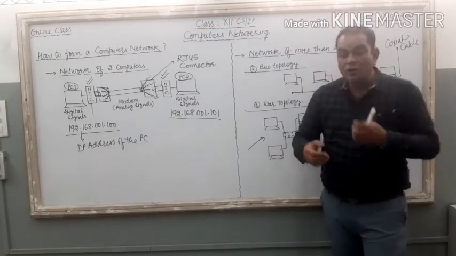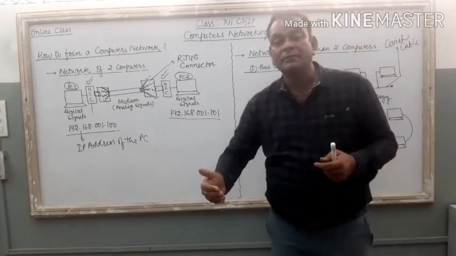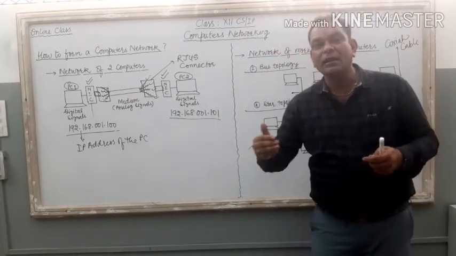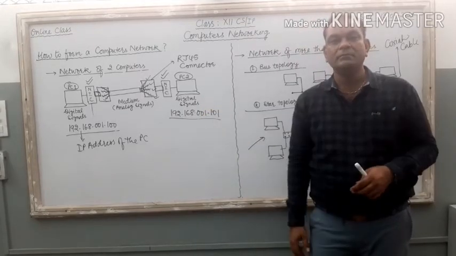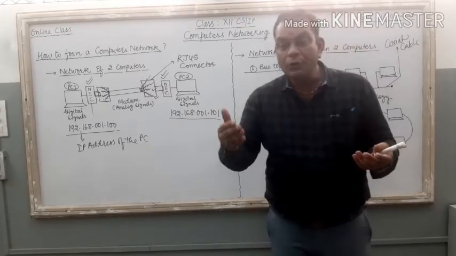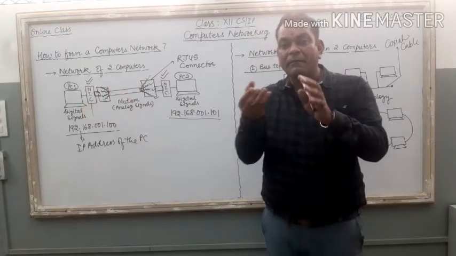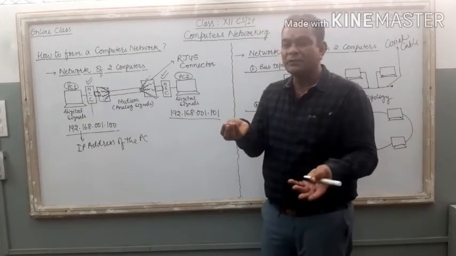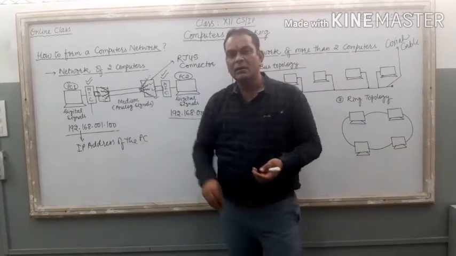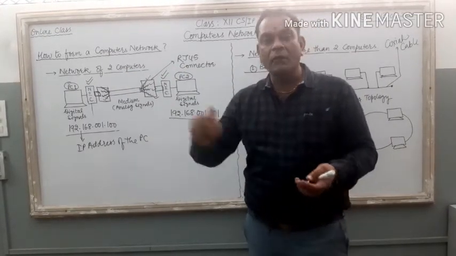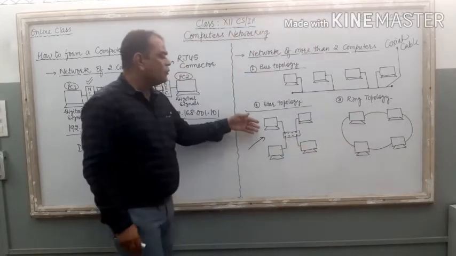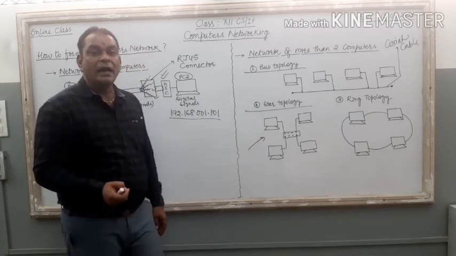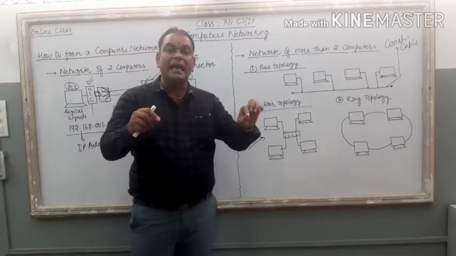Now the question is changed. If I say you just connect 7 table fans in this lab, what do you need? You require 7 power outlets. Where will you plug the fan wire? We have to connect the fan wire to the power outlet if you want to operate the fan. So the very first thing, we require a power outlet. The thing is the same. If you are going to connect 4 PCs, you require an extension plate.